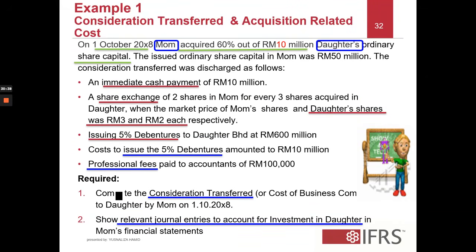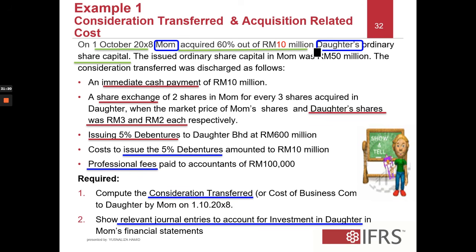So this is example 1 that will be applying what I have explained in the acquisition method, that is the method to account for business combination. Let's look together and let's read this. On 1st of October 2000X8, mom acquired 60%. Okay, 60% is a fairly easy determination of control in daughter. So 60% from the 10 million share capital in daughter. So 6 million are acquired by mom.